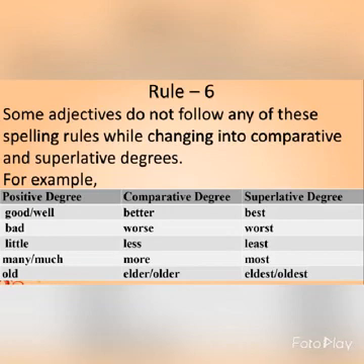For much it is more, most. Old, you can write elder or older in the comparative form, whereas in the superlative form it will be eldest or oldest. Both are correct.